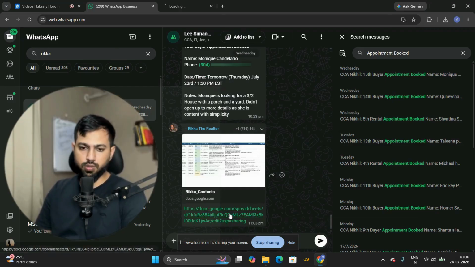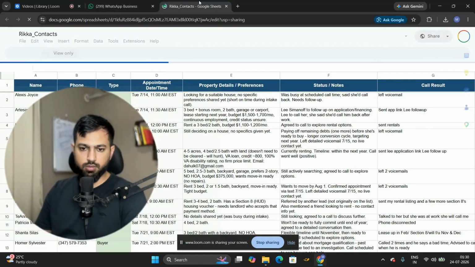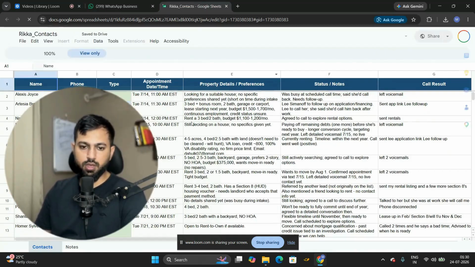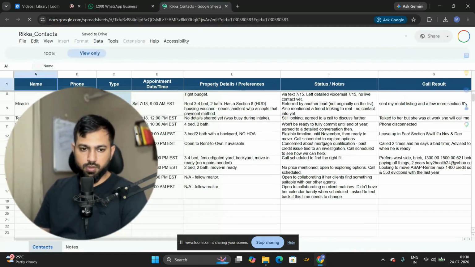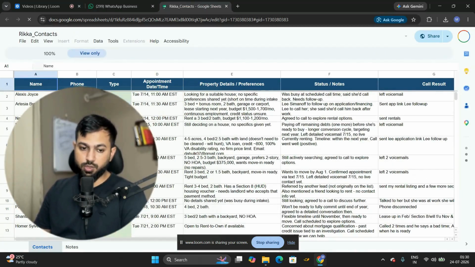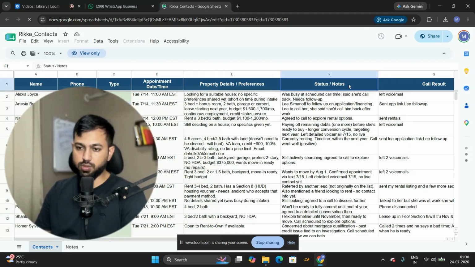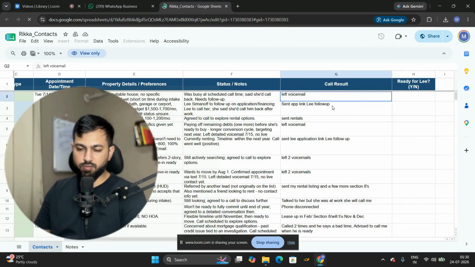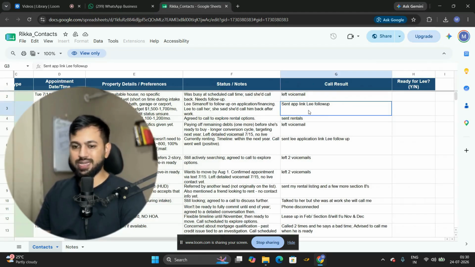Now, let's go into looking into the outcomes, right? So this is what the realtor made. She made the list of all the appointments that we got for her, and then property details and preferences, status notes, and then call results. So this one was an app. So the second one already sent an application link, and the mortgage professional will follow up on this person.